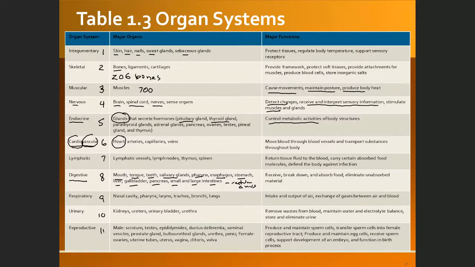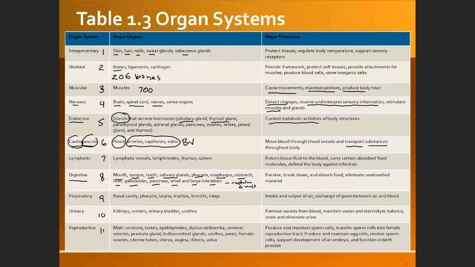Vascular means blood vessels, which consist of arteries, capillaries, and veins. All of them are called the blood vessels. So there are only two organs for this cardiovascular system, the heart and the blood vessels. What is the function? The function is for circulation, to transport nutrients, substances, and hormones throughout the body, to all the tissues in our body.